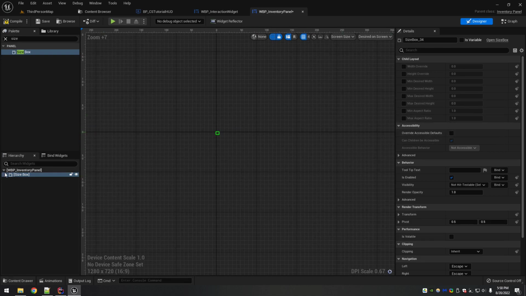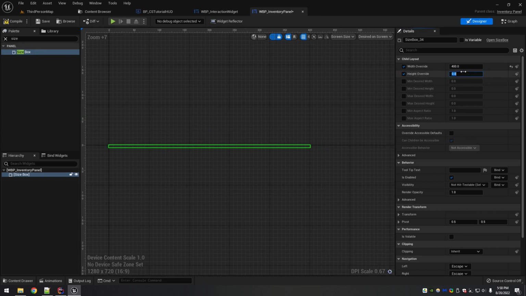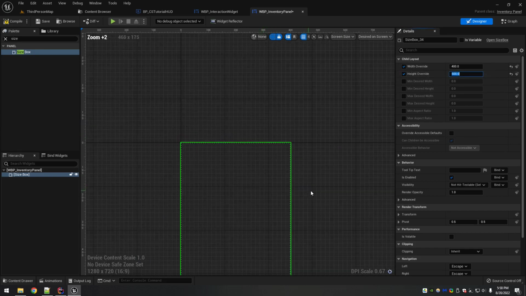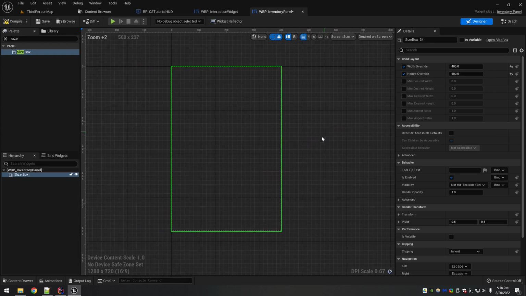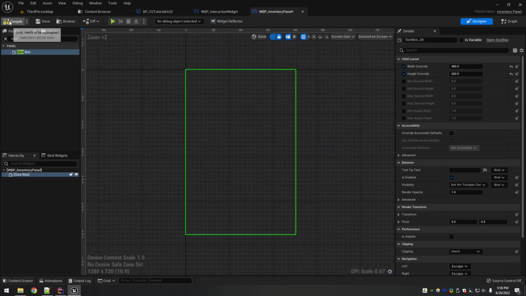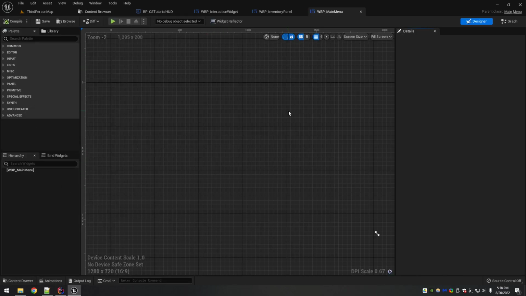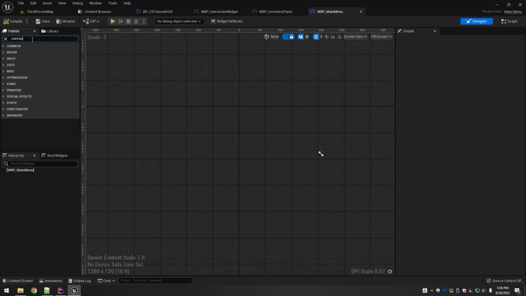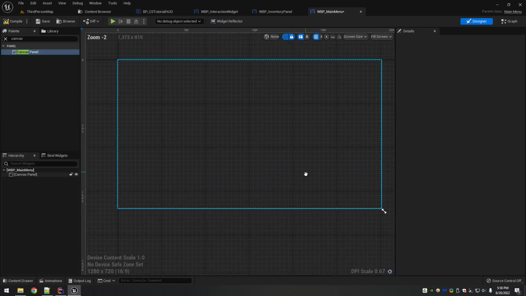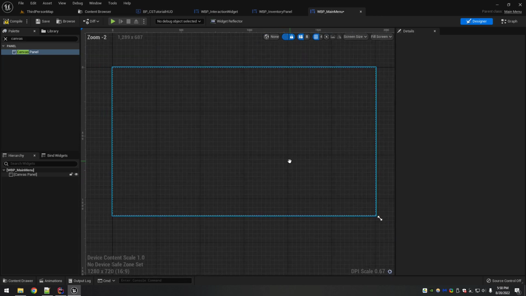And now we can come back to our size box here. And we can check this width and height override. I'm going to make it like a width of 400 and a height of 600. And again, we can tweak this pretty easily once we drag it into the other. You know what? We might be able to do it right now. So go to the content browser, user interface, main menu. Now, put a canvas panel on it. That's all it needs, right? And this is going to be the screen size right now.